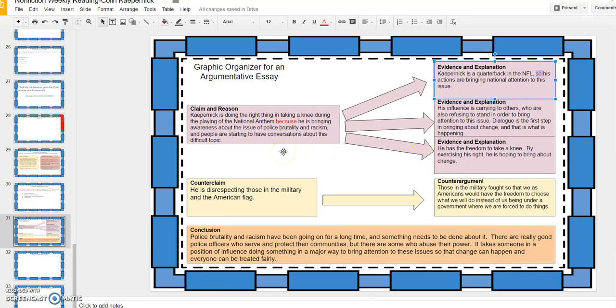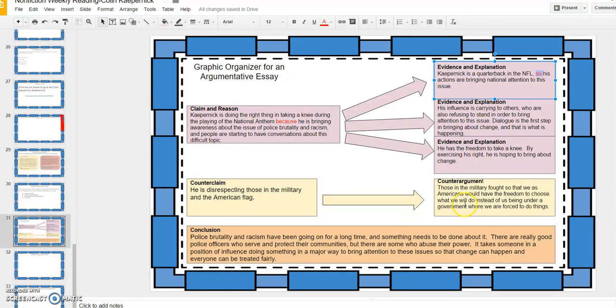Now, it's very important when writing an argumentative essay to address the counterclaim. What is the other side of the argument saying? What is the main argument of other people who don't agree with what he's doing? Well, the counterclaim here is he is disrespecting those in the military and the American flag. Now, I want my counter argument to be rooted in the text.